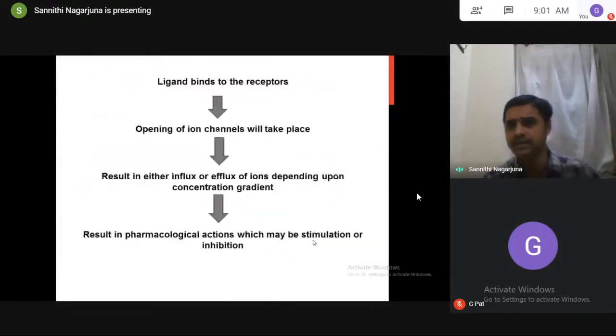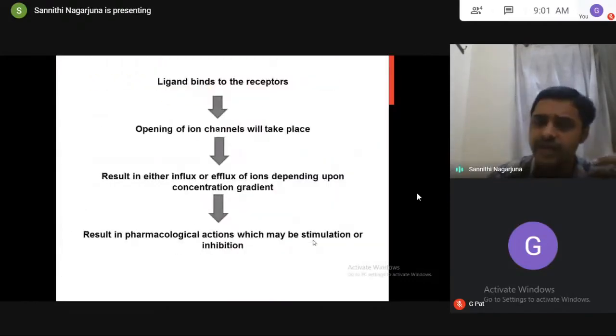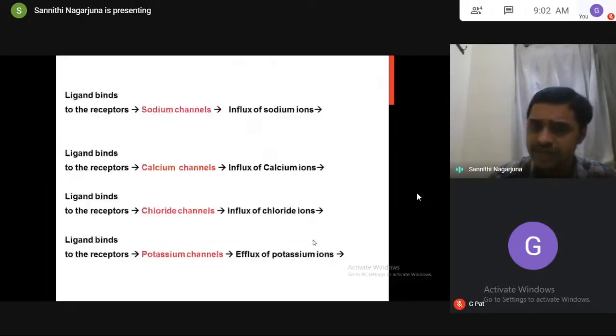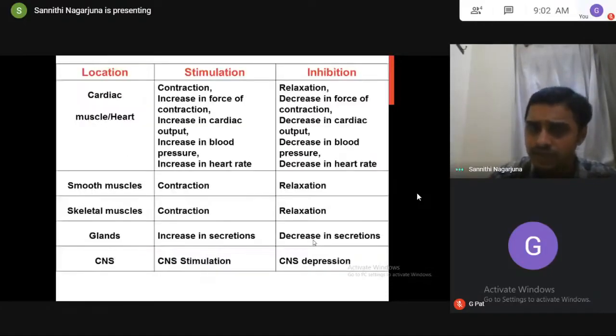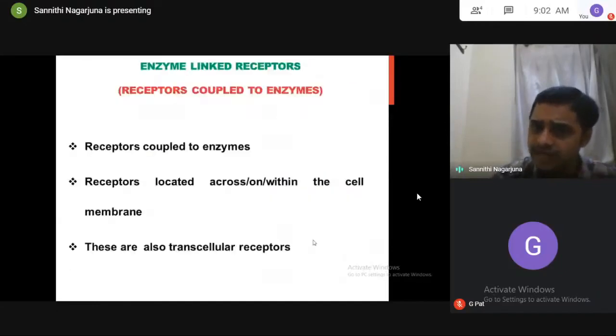So ionotropic receptors, they are attached to ion channels, where actions are mediated through opening of ion channels. When the ion channels get opened, that may lead to influx or efflux. Sodium and calcium, chloride will undergo influx, potassium will undergo efflux. So based on this, you will get the actions also, like for sodium, calcium you will get stimulation, for chloride and potassium you will get inhibition.